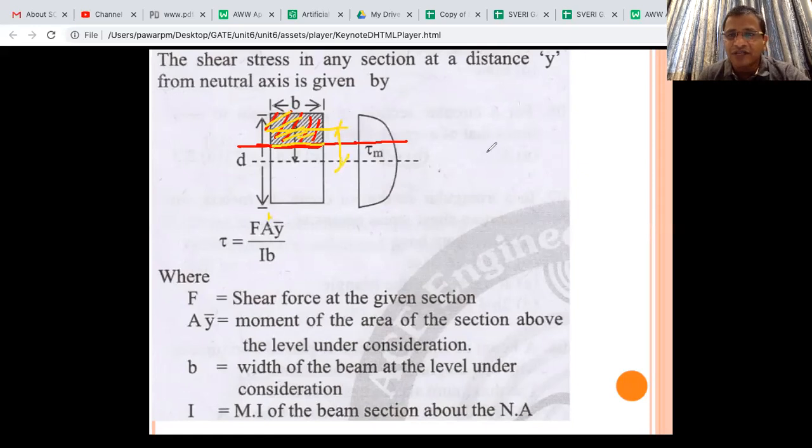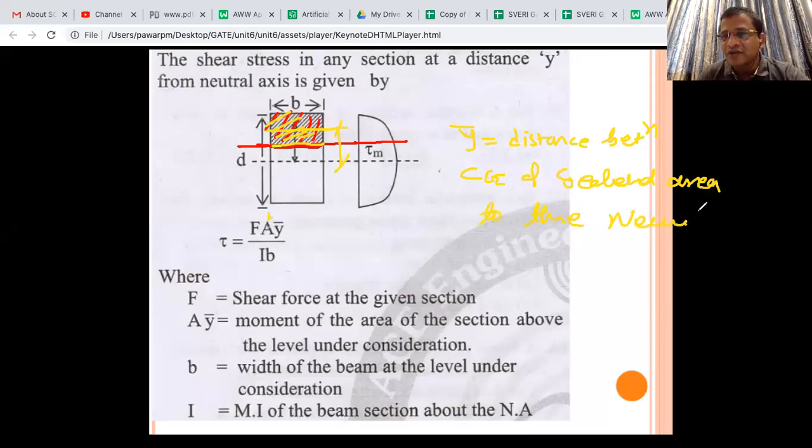The distance between, what is y bar? Y bar is the distance between the CG of the selected area and the neutral axis. Is it clear?